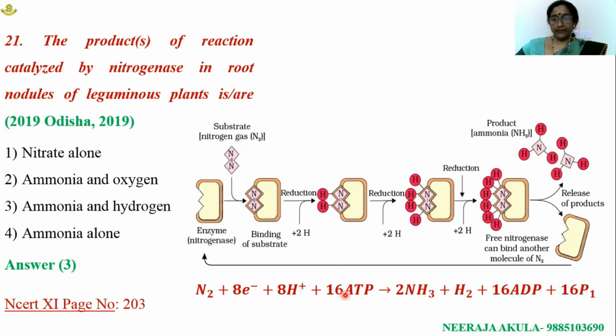The energy required for the fixation of a nitrogen molecule to ammonia is 16 ATP molecules for the fixation of a molecule of nitrogen, which leads to synthesis of two molecules of ammonia. So the ATP molecules required for the synthesis of one ammonia is 8 ATP molecules.